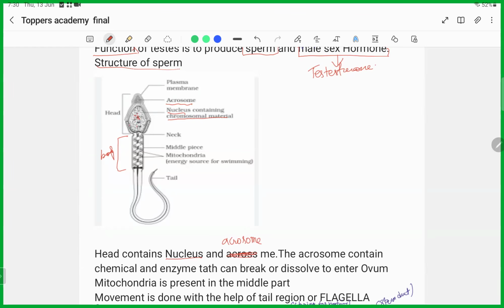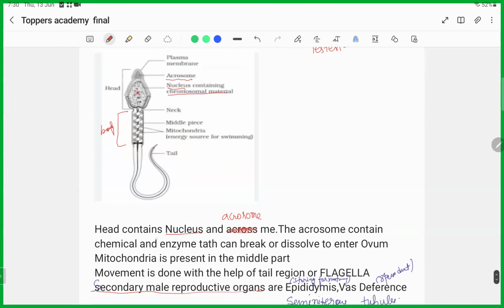And what is the function of this acrosome? This acrosome will contain a chemical or enzyme that can break or dissolve the covering of the ovum. Okay, because of some chemical present in this acrosome, it can dissolve the layers covering the ovum and it can penetrate the ovum. Okay, so that is the function of the acrosome.